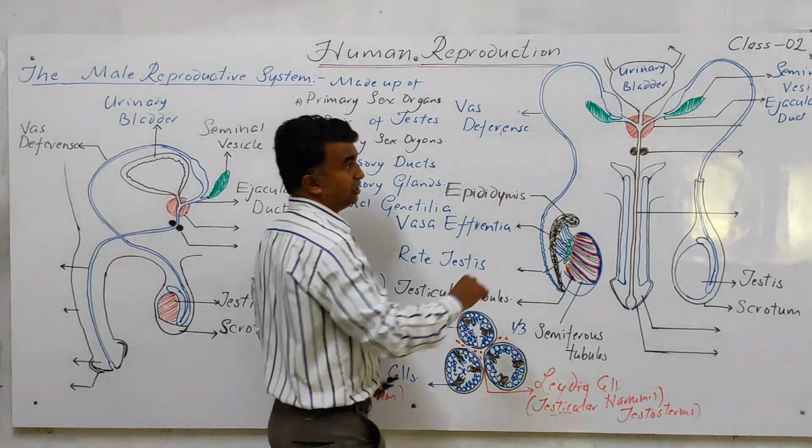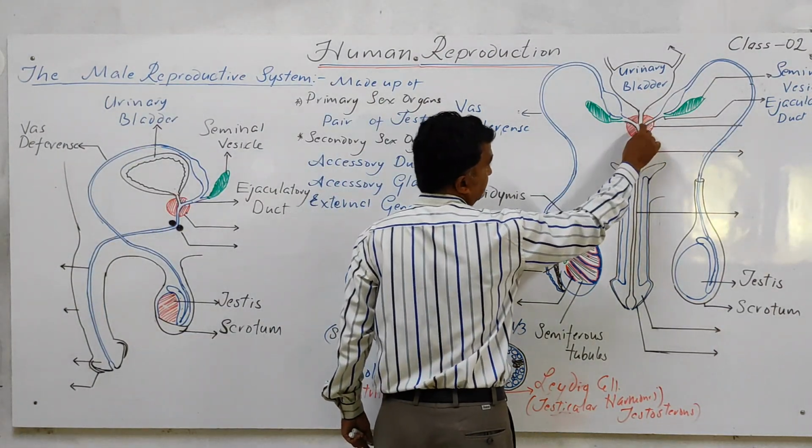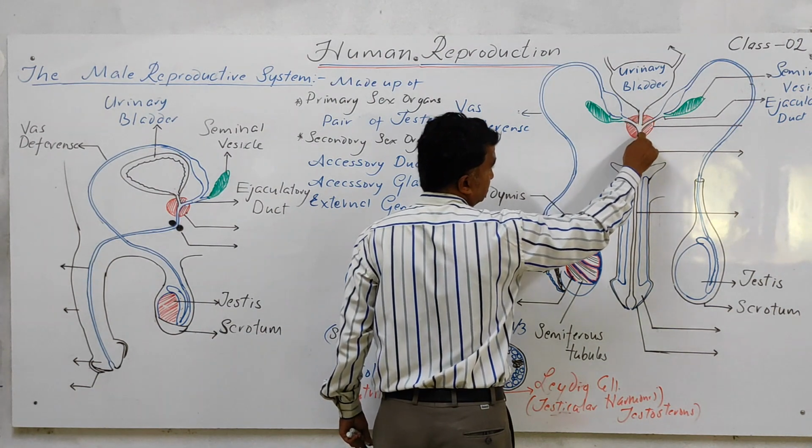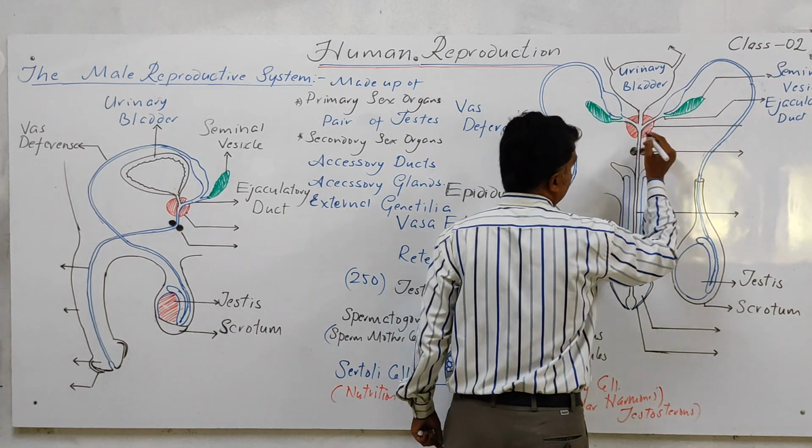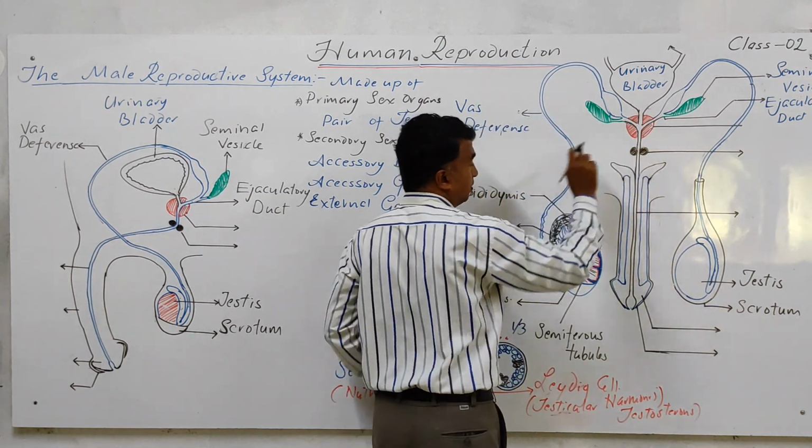It receives the ejaculatory duct from both sides, and this urethra passes through the male genitalia. Initially it passes through the prostate gland, then the bulbourethral gland.